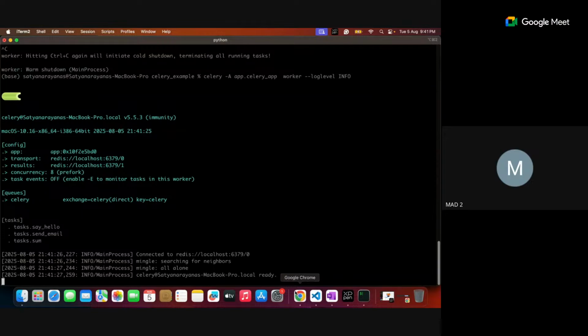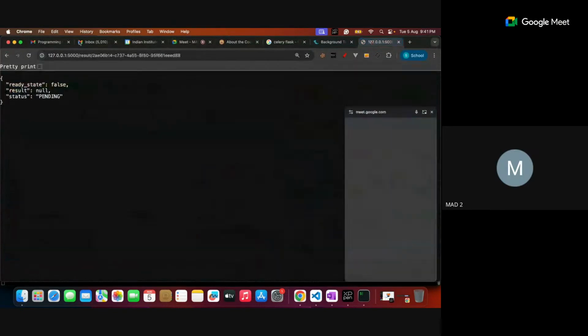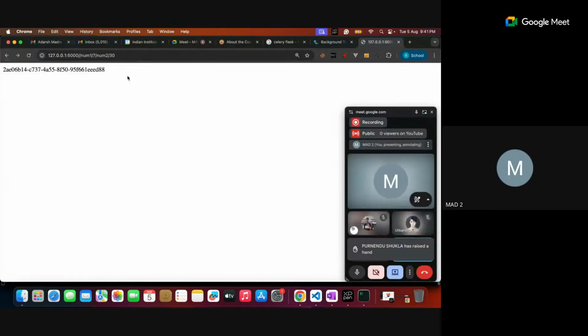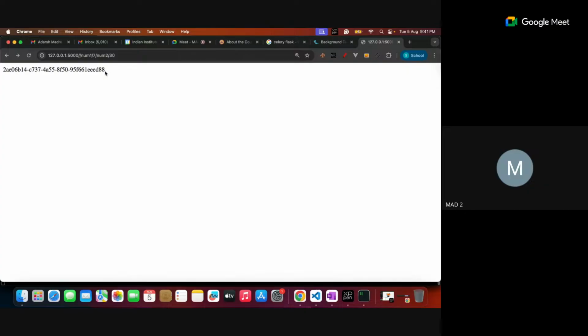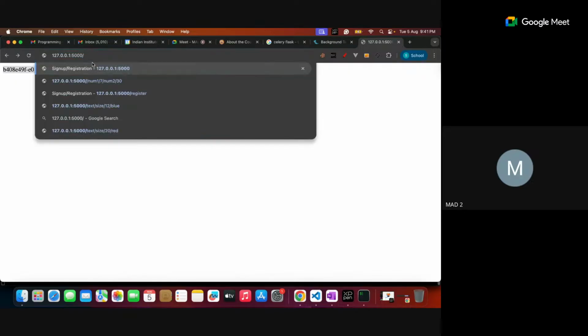Okay, now we call the earlier route. Every time a new ID is generated, because the same ID will not be there. So this ID changes immediately. Please check it here, even though I'm sending the same values. Yes, this is the new ID we got. This ID I can use to get the result. So what is the route?